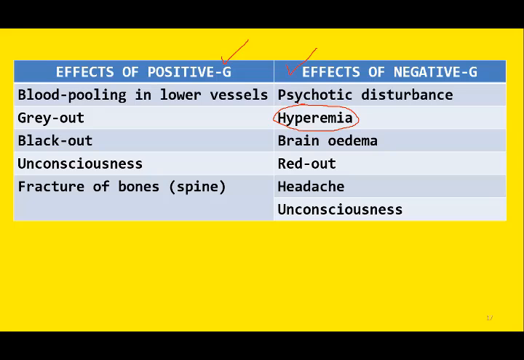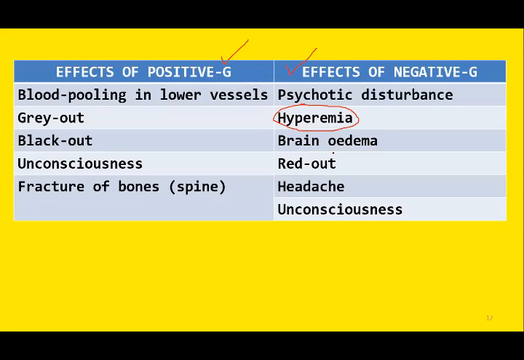Hyperemia is due to congestion or engorgement of blood vessels. So in the presence of negative G force, the blood vessels in the brain sometimes become engorged. So congestion and dilatation of blood vessels is there, especially in the eyes as well as in the head.